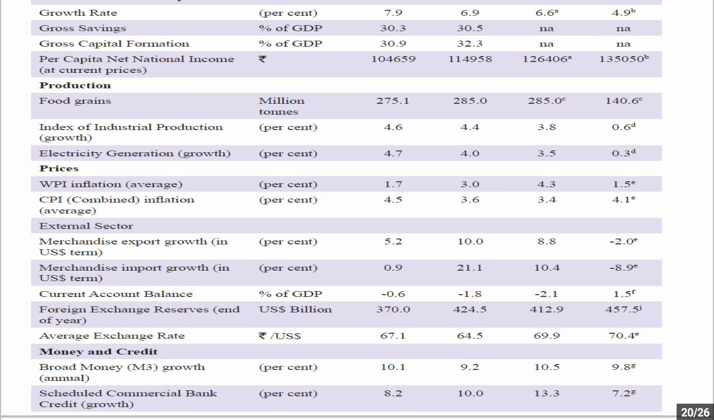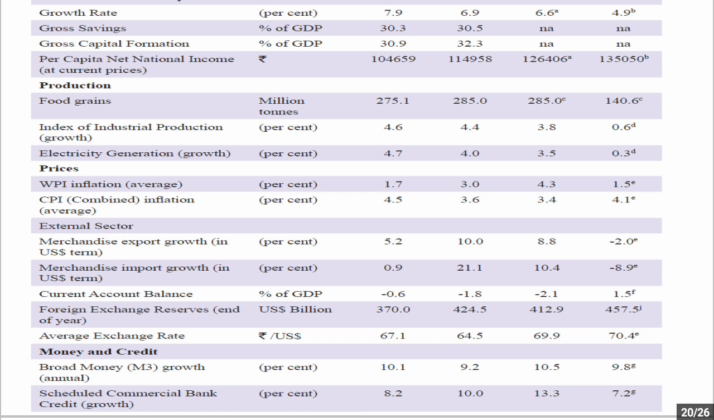Now electricity generation has also fallen down from 3.5% to 0.3%. WPI inflation, wholesale price index inflation, was 4.3% in 2018-19. It is 1.5% in 2019-20. CPI combined inflation average is 4.1%. Now merchandise export growth rate was minus 2% in US dollars, whereas import was minus 8.9%. So the cumulative effect has been higher.